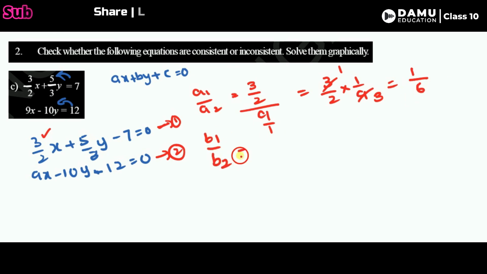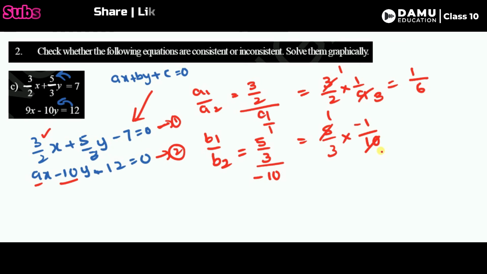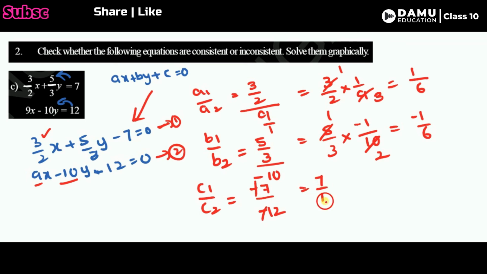Then b1 by b2. So b1 is 5/3 whole divided by b2, which is minus 10. So this is also the ax plus by format. That will be equal to 5/3 into minus 1/10. So 5 ones are 5, then 5 twos are 10. Then what answer are we getting here? Minus 1/6. Let's convert and see c1 by c2. So c1 by c2 is minus 7 by minus 12. So the minus minus will cancel, then 7/12.